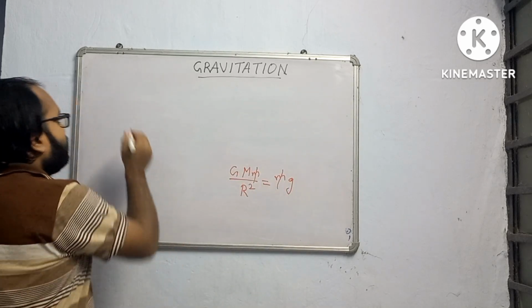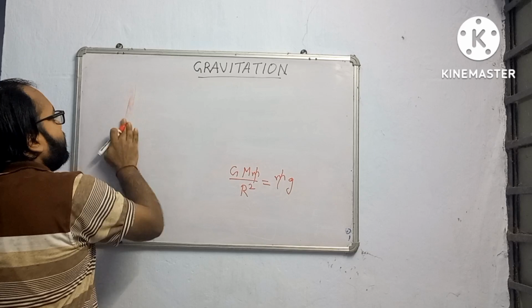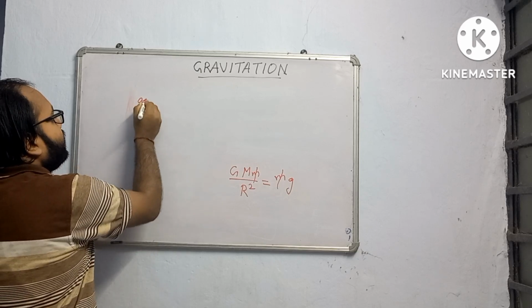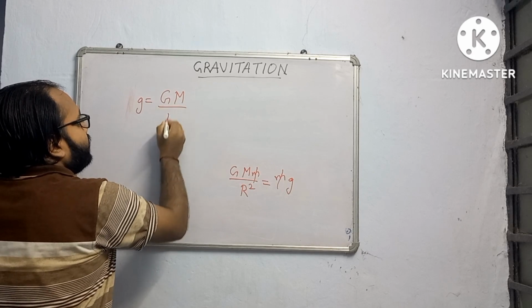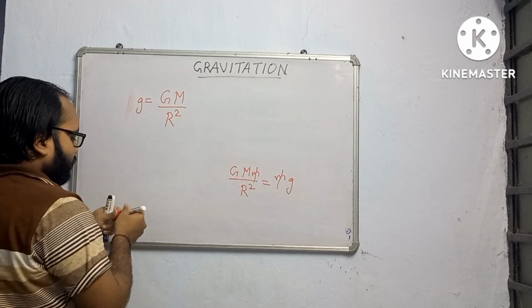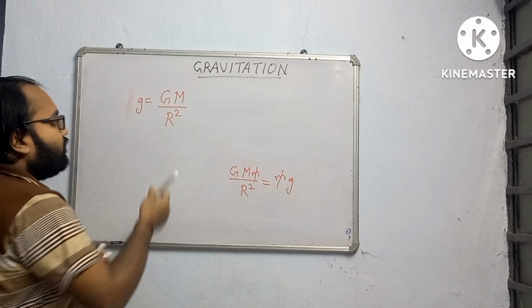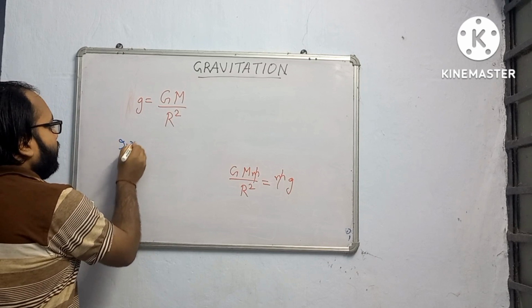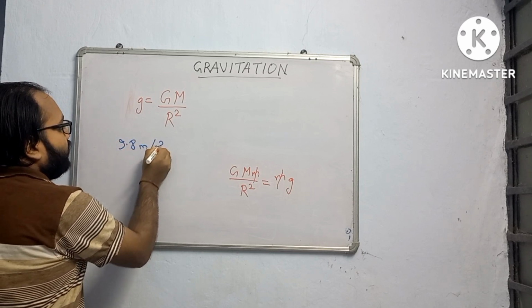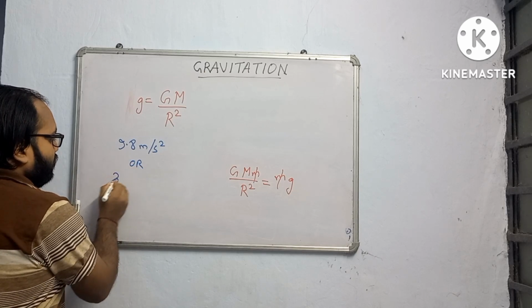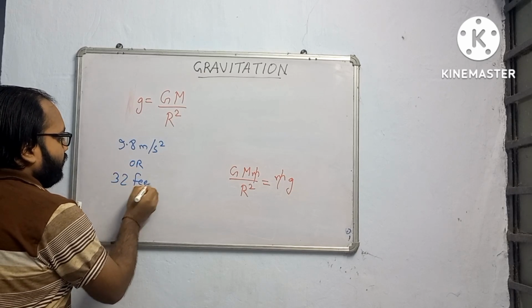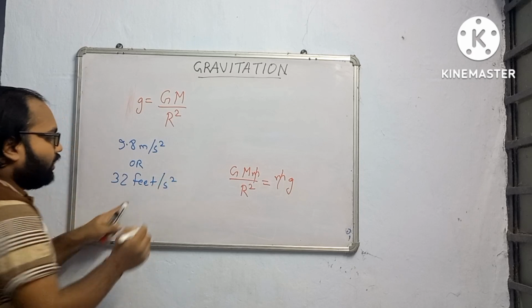So small g, that is acceleration due to gravity, is equal to GM by R square. And what is its value? You know, 9.8 meter per second square, as this is acceleration, or 32 feet per second square. This is important.